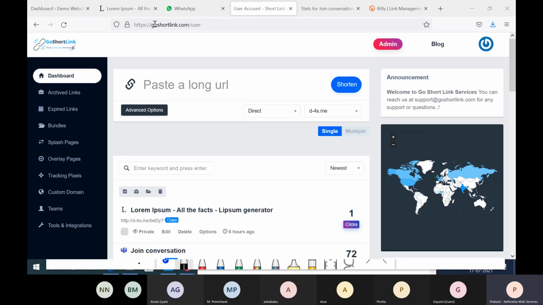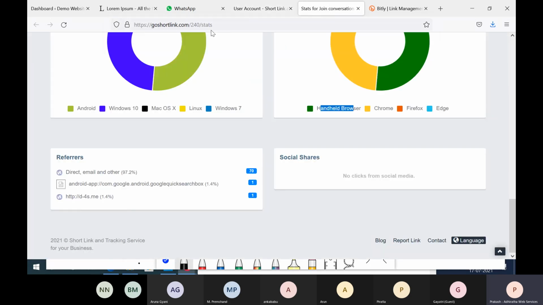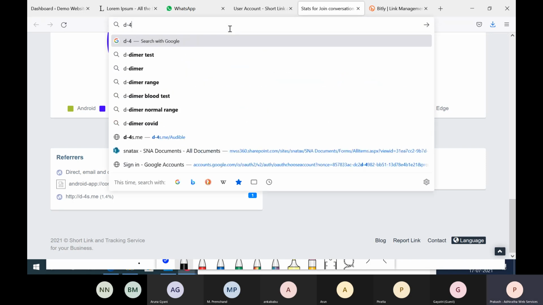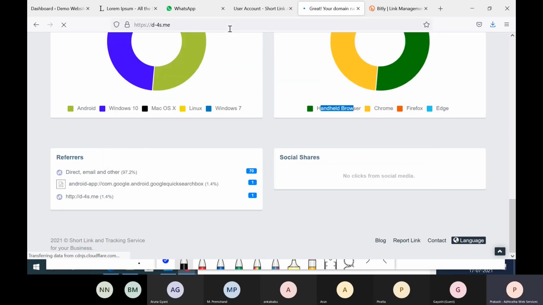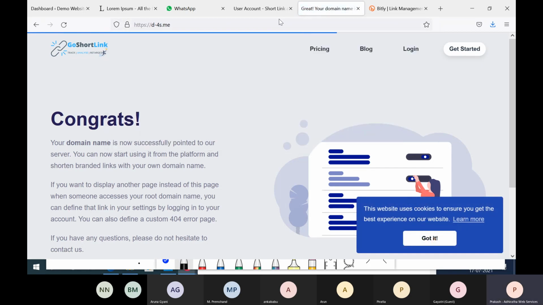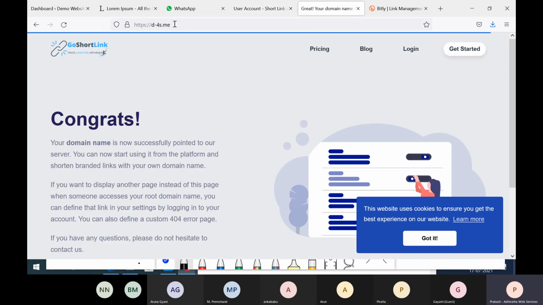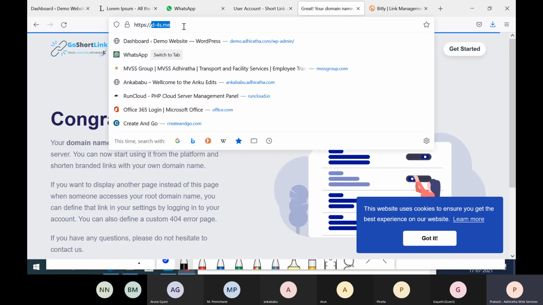Okay, the actual link is GoShortlink.com. But when you are shortening it, what is happening? It is coming with the URL called d-4s.me. If I open this, it is also opening the same website. So for branding, we are using this, but for customers, it is this one. So if any company comes to us and says we want to use our own custom domain, we can give that.